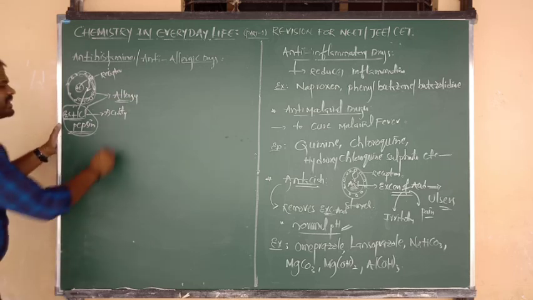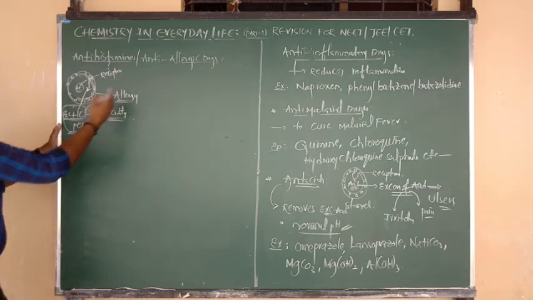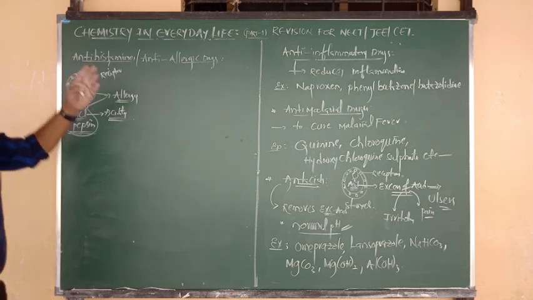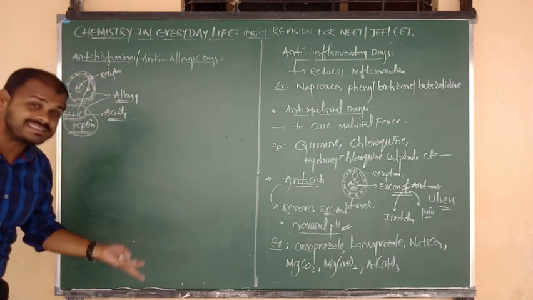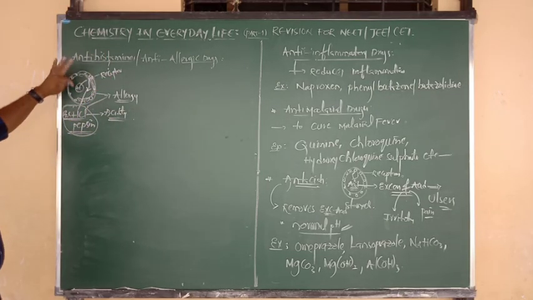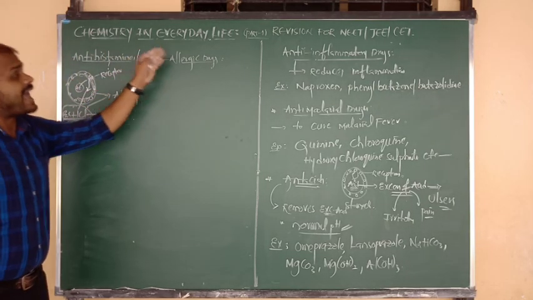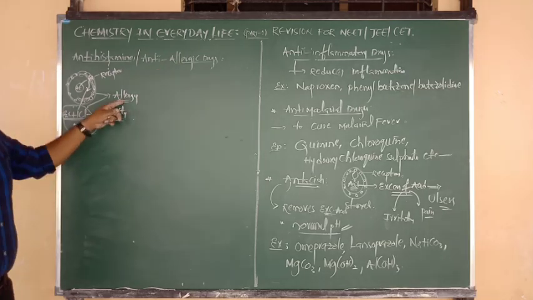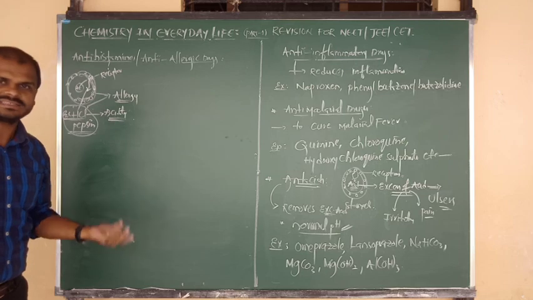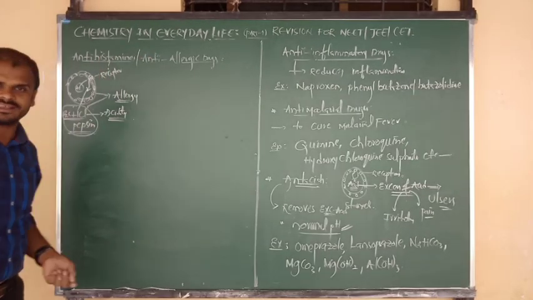So we have to control the acidic level and the allergic reactions. For that purpose, we use some chemicals and medicines. Such medicines are antihistamines, because they work opposite to histamine. We can also say anti-allergic: allergic reactions can be prevented by the use of some chemicals and medicines, which are the anti-allergic drugs.